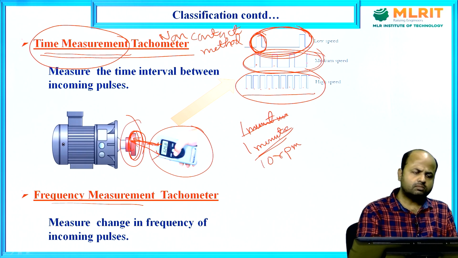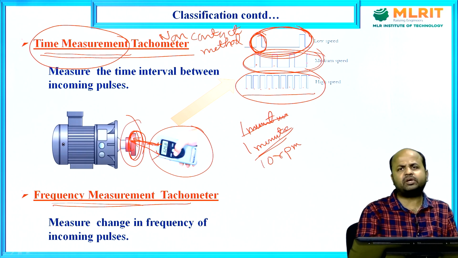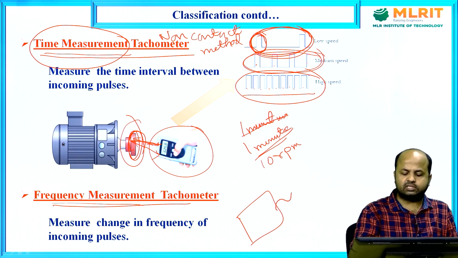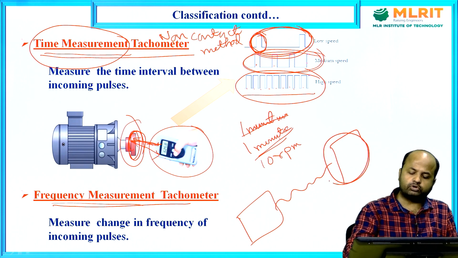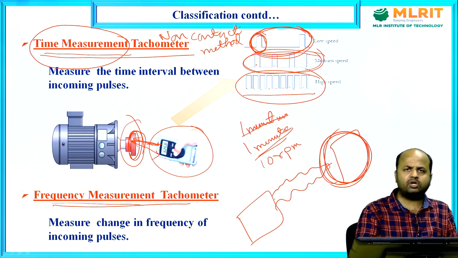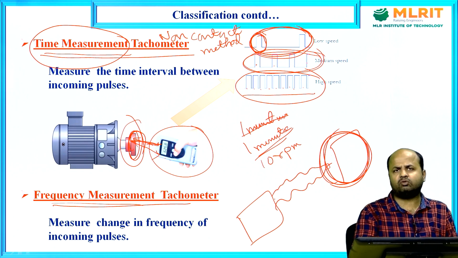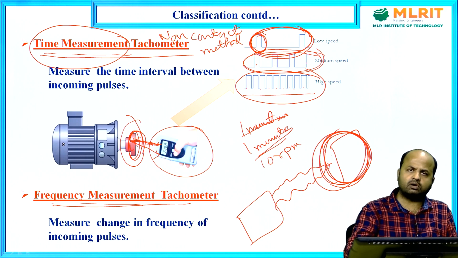Now in the frequency measurement tachometer, what will I do? Suppose this is a tachometer. It will send one signal, and this is the rotating object. From this rotating object, the signal will be reflected, and there will be a slight change in the frequency, depending on the speed of the rotating object.